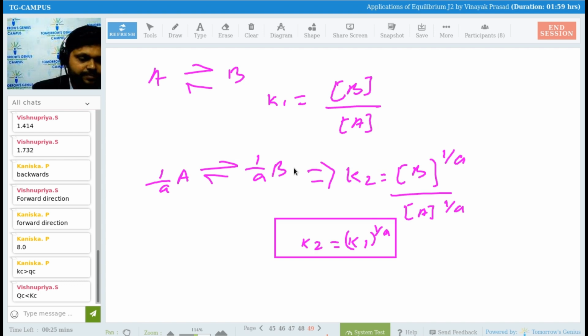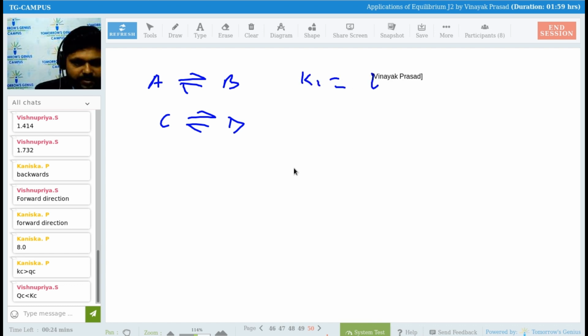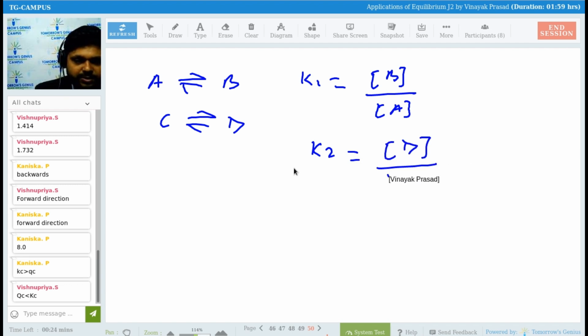Now, next thing is what? Just a minute. Let's suppose now we are having A giving B and C giving D. So in this case, K1 will be equal to concentration of B upon concentration of A, and K2 will be equal to concentration of D upon concentration of C.